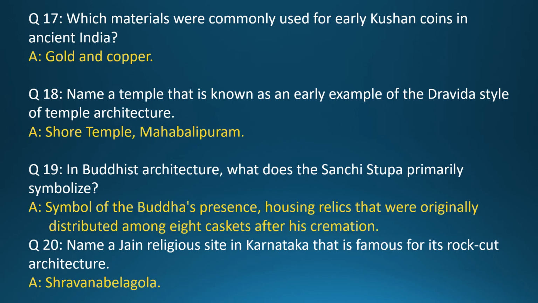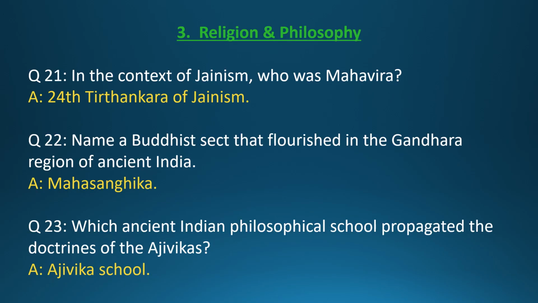Question 19. In Buddhist architecture, what does the Sanchi stupa primarily symbolize? Answer: a symbol of the Buddha's presence, housing relics that were originally distributed among 8 caskets after his cremation. Question 20. Name a Jain religious site in Karnataka that is famous for its rock-cut architecture. Answer: Shravanbelgola. Section 3. Religion and philosophy.